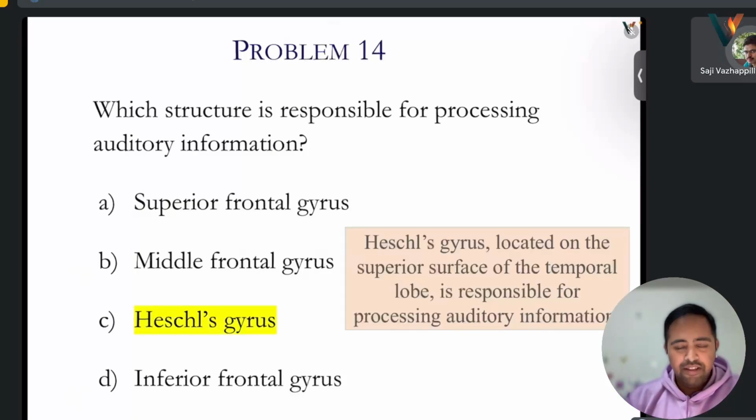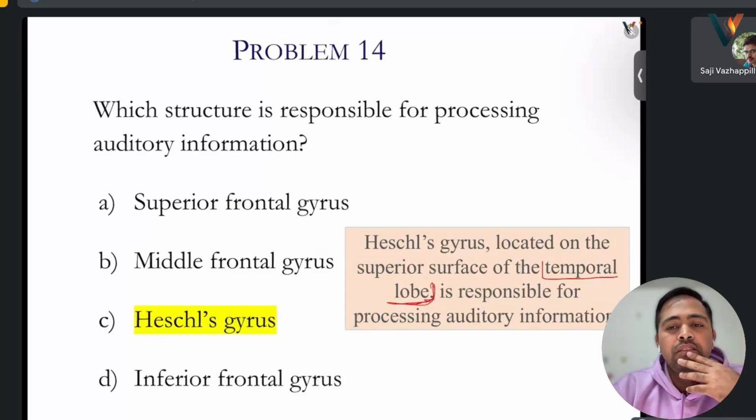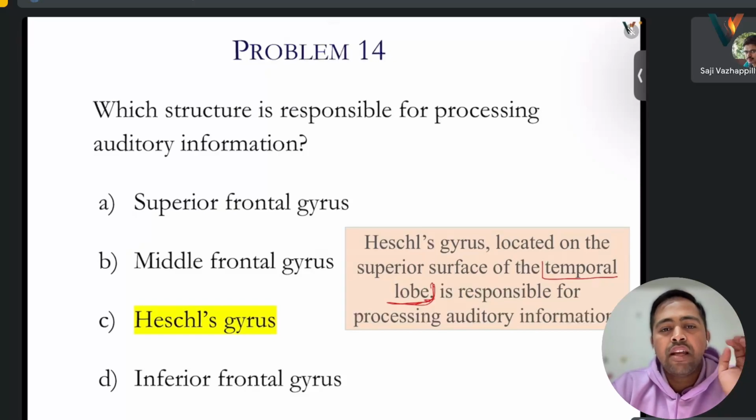Let's see, a separate name for that. Heschl's gyrus, located on the outer surface of the temporal lobe. I remember that picture, but I couldn't remember that name. Whenever we talk about sound or hearing sensation, it is related to the temporal lobe, and this Heschl's gyrus is located on the outer surface of the temporal lobe.